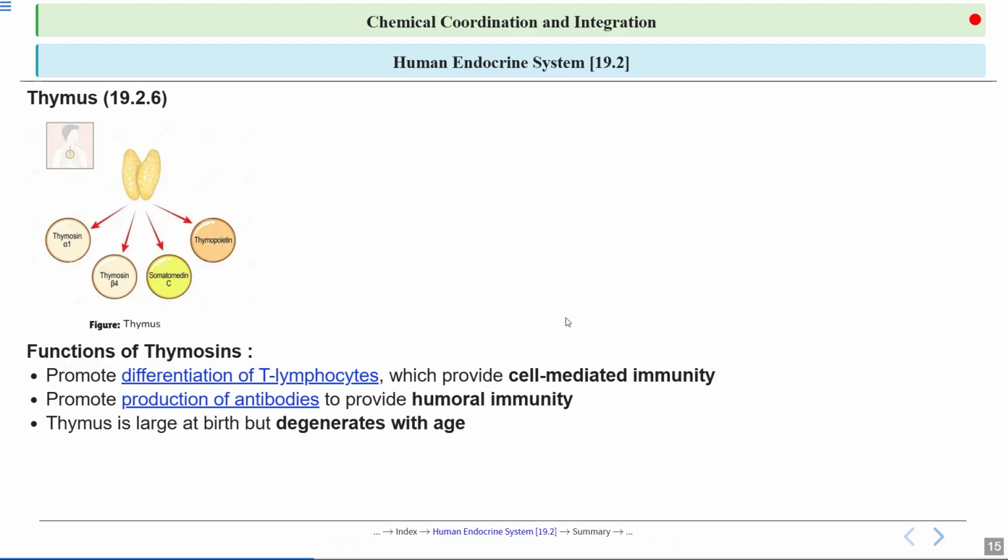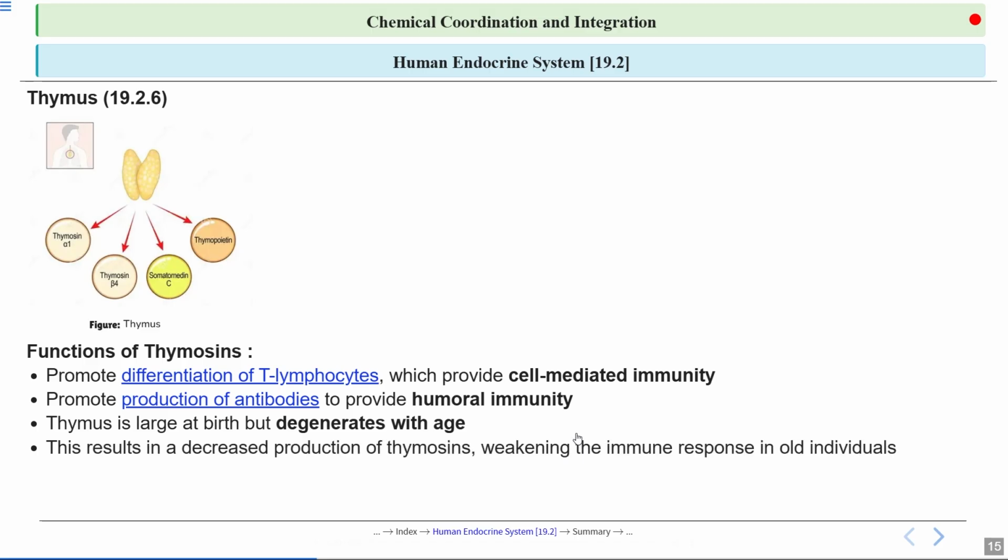This gland is larger at birth and gradually shrinks and becomes less active as a person ages, which is a process called involution. This happens because the thymus is mainly involved in producing and maturing T cells, which are very important for fighting infections, and this process is most active during early life. As we grow older, the thymus becomes less effective, which can impact the immune response in older individuals.